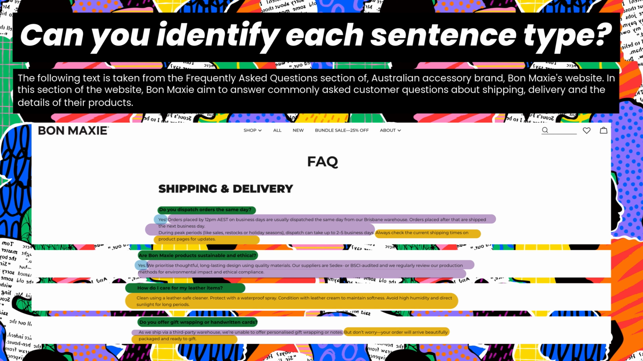So we've got sentences like, orders placed by 12 p.m. AEST on business days are usually dispatched the same day from our Brisbane warehouse. Clearly stating the fact that if you order before 12 p.m., the order will usually be dispatched that day from Bon Maxi's Brisbane warehouse. But we've also got declaratives like, as we ship via a third-party warehouse, we're unable to offer personalised gift wrapping or notes. Clearly explaining the reason why Bon Maxi as a company at this time don't offer a service of personalised gift wrapping or notes.